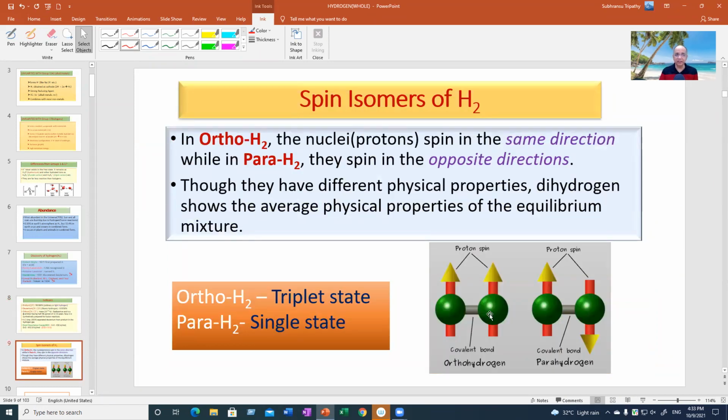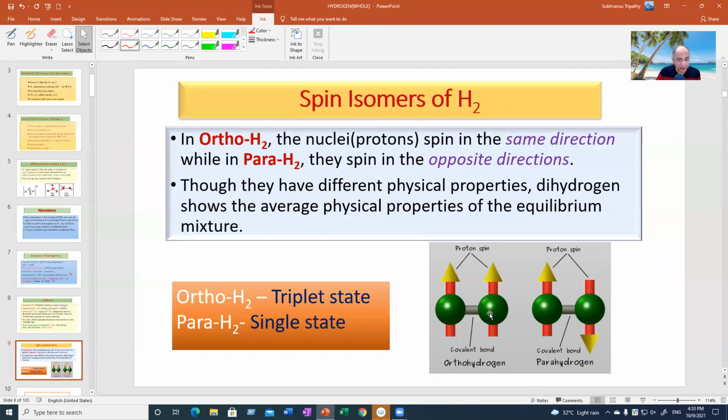Now you must write, you must pick up. This is important for your examination. These are called spin isomers. Now try to listen first. I'll give you some time to write. There are two spin isomers of hydrogen. What are spin isomers? One is called orthohydrogen, the other one is called parahydrogen.